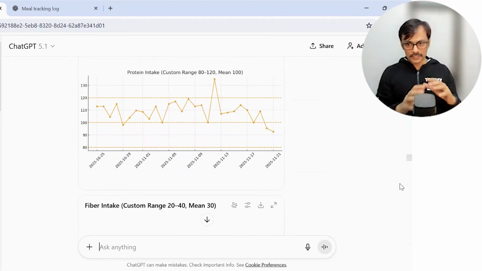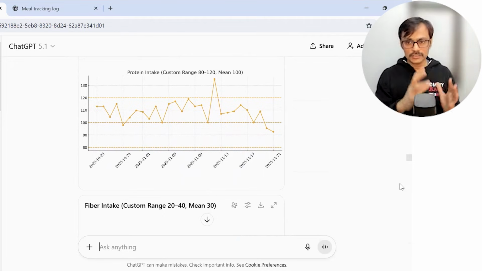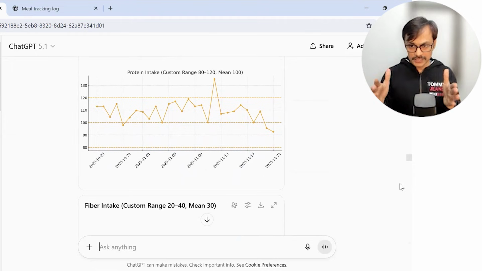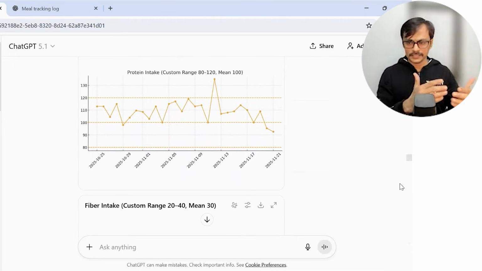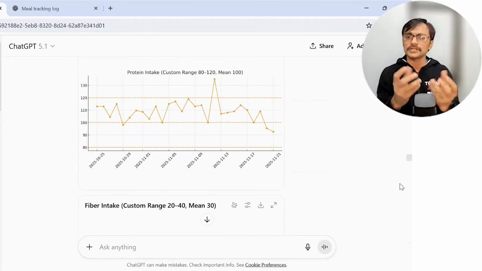So till now, what I have spoken about in this video: first, I used ChatGPT to understand my meal composition, so that it can calculate the details of protein, fiber, and other stuff based on what is in the image. Sometimes it makes errors, then I can correct it. I can say, this is not this much. Basically, it tells me, I am estimating this is this many grams, and I can correct that.